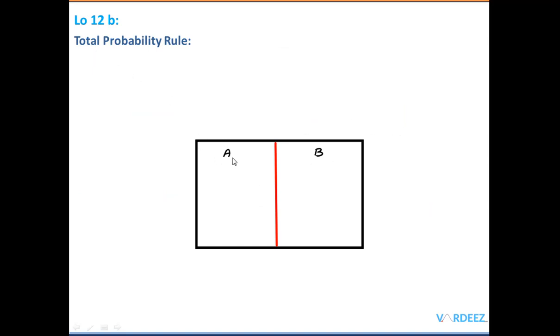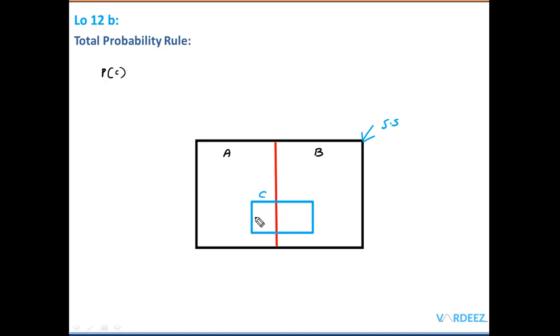Once again, let's look at this here. This rectangle is our sample space. We have two mutually exclusive events, event A and event B. Only these two events are in our entire sample space, and both are mutually exclusive. As you can see, they do not overlap each other. Now, for example, let's say that we have another event here, and I call this event C. So this rectangle that you see here is a new event C, and we are interested in finding the probability of this event C.